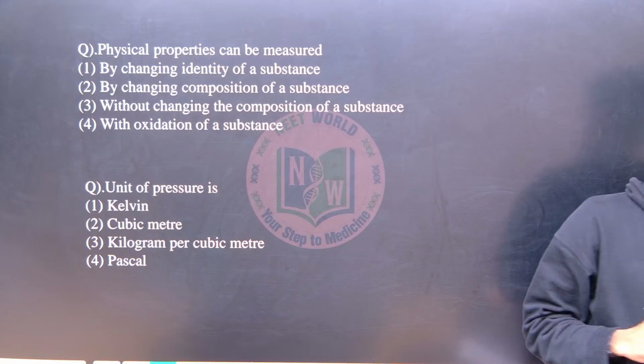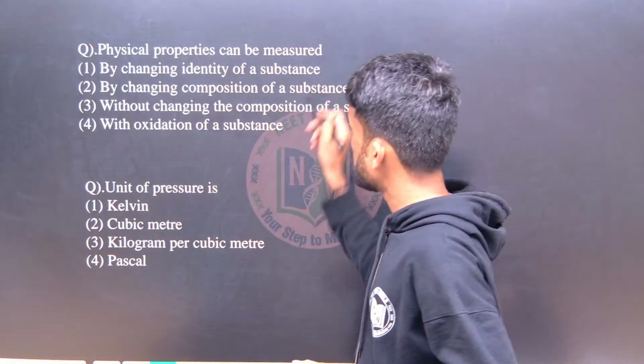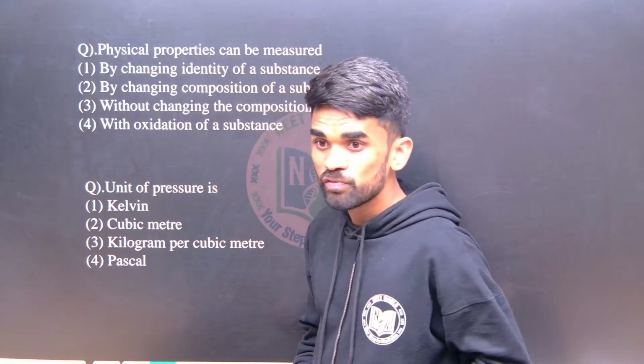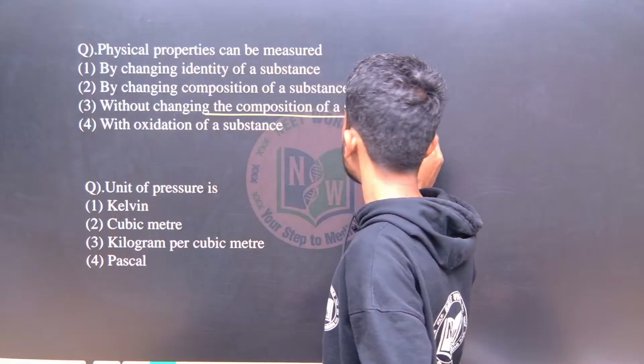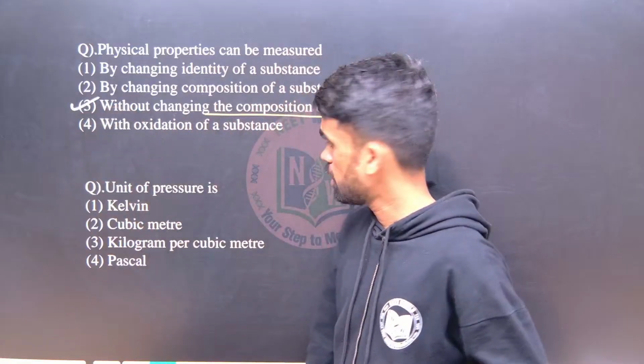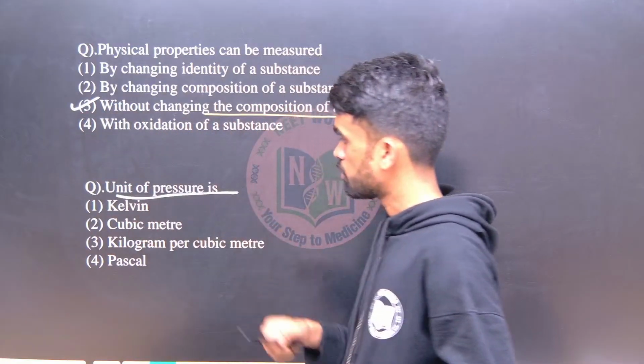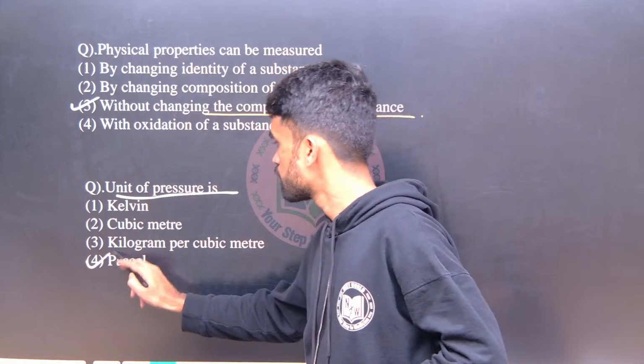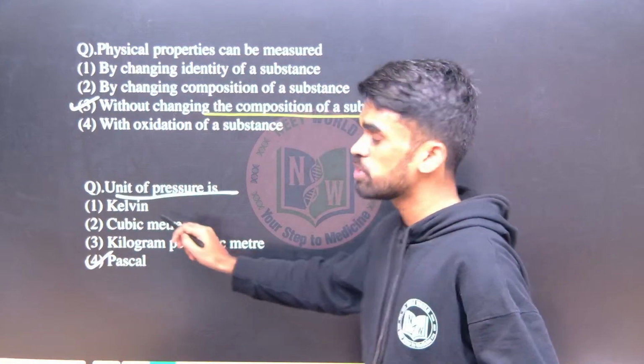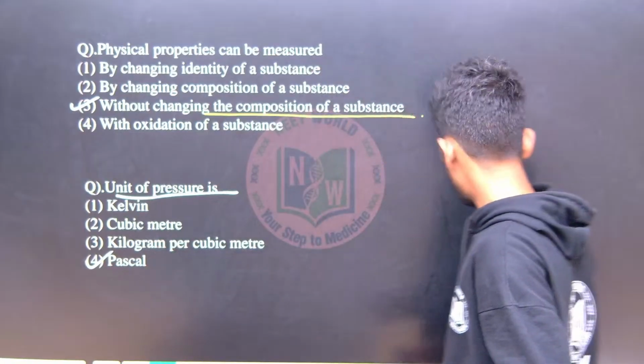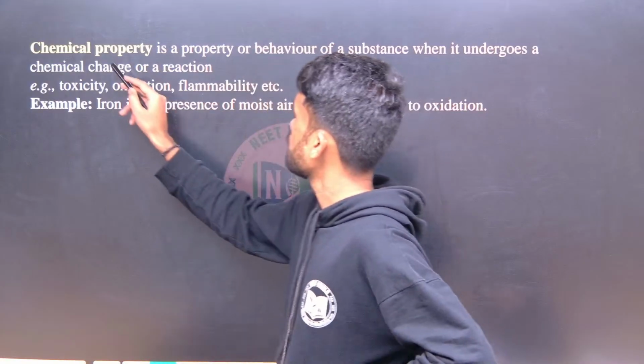Physical properties can be measured without changing the composition of a substance. Right. Next, the unit of pressure is Pascal. Next, Kelvin is the unit of temperature, and cubic meter is the unit of volume.